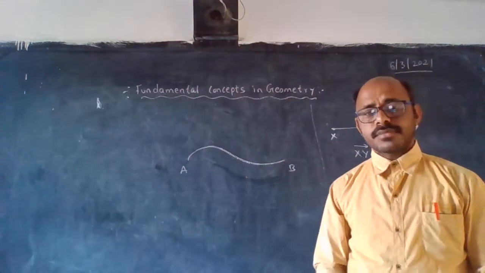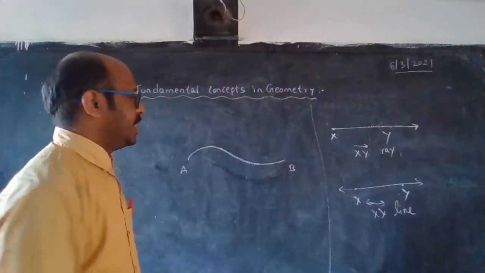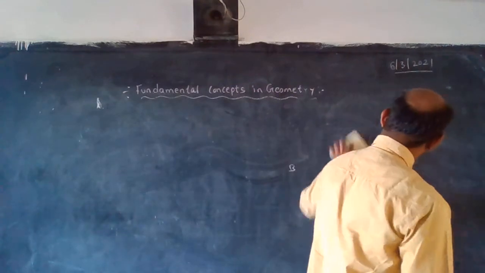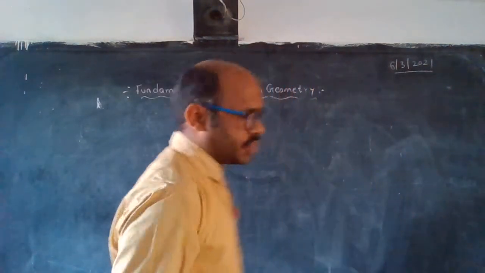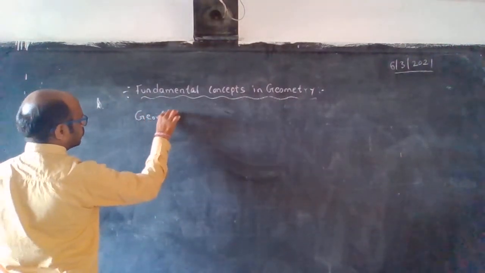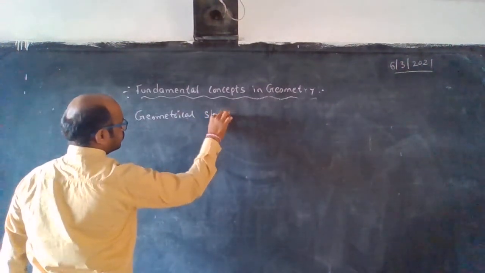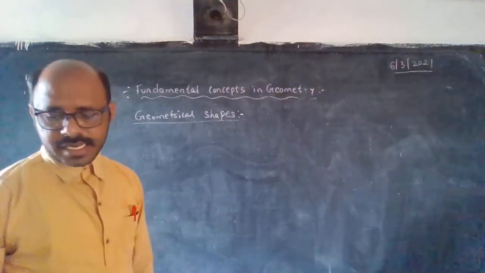Next one, we have to go to geometrical figures. What are geometrical shapes?